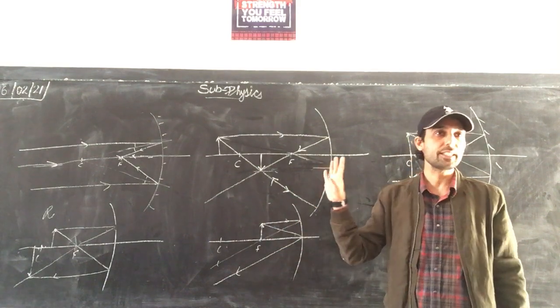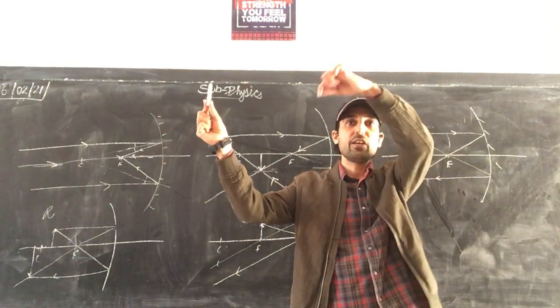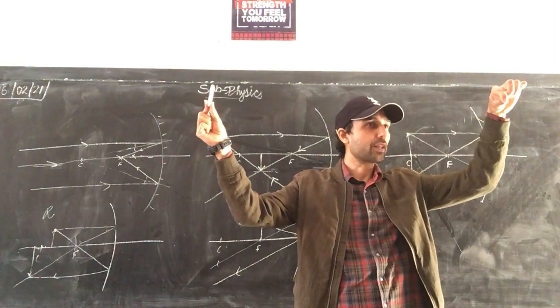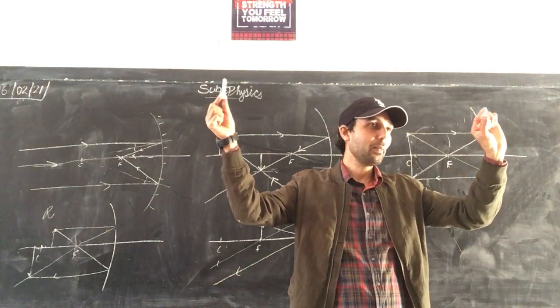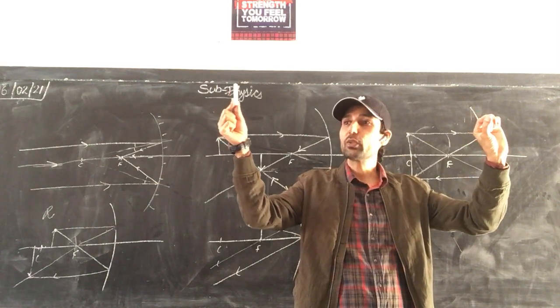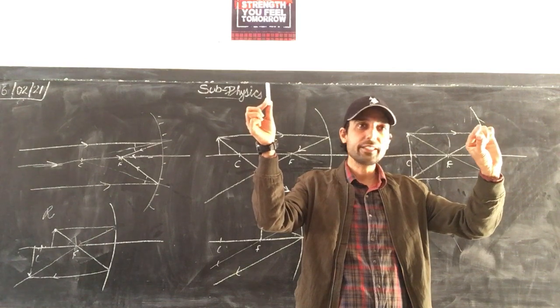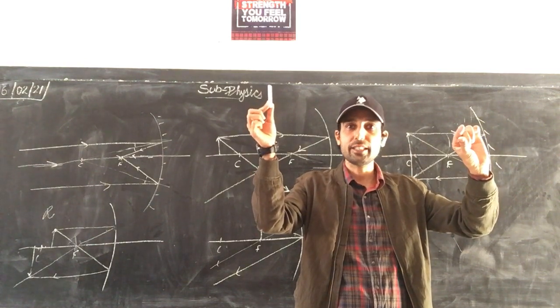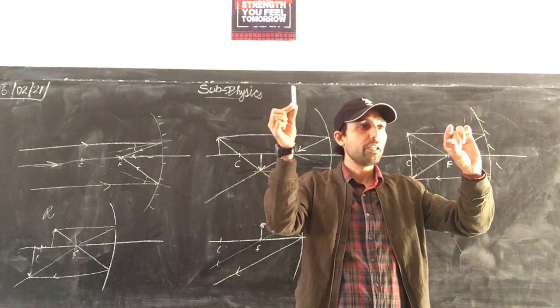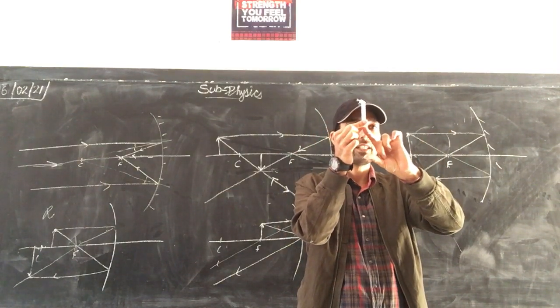Okay, in this case consider again object is at infinity. Here we have center of curvature, here we have focus. So initially image will be at focus. Point image. Now it is moving towards center of curvature from infinity. Image is increasing in size but still smaller than the object. Now it has reached center of curvature. Same size.